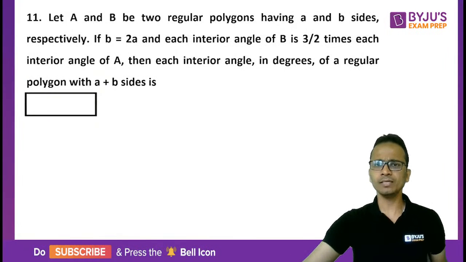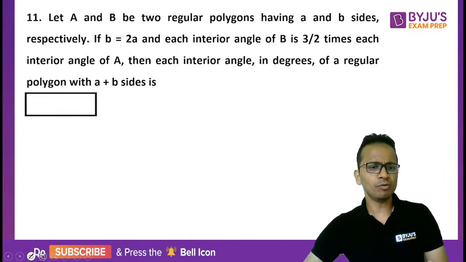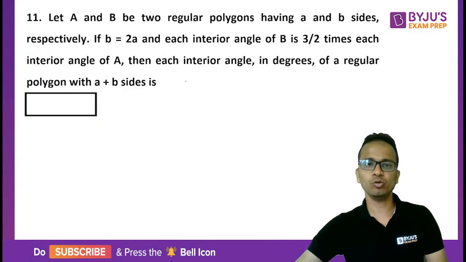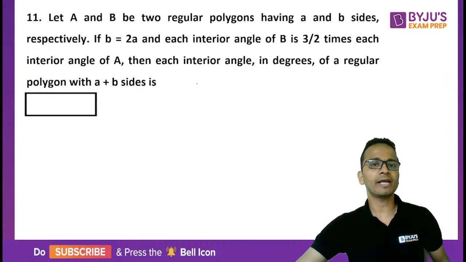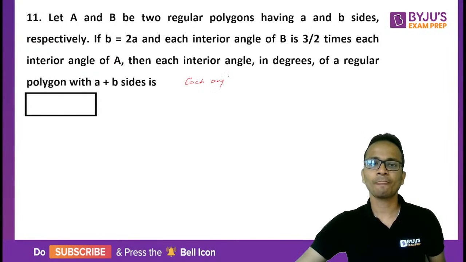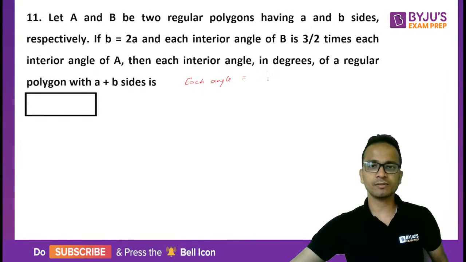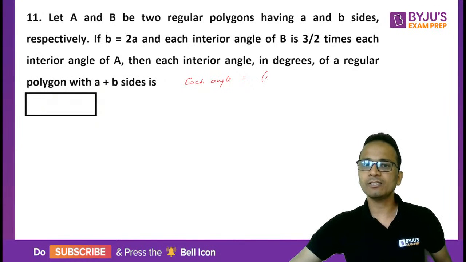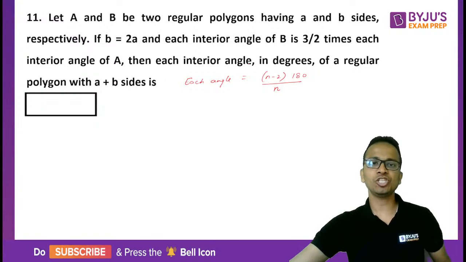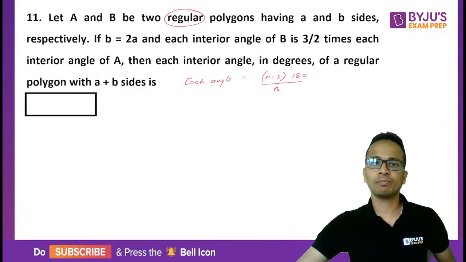Okay, now here a very simple formula for the measure of each interior angle in a regular polygon will be used. So each interior angle in a regular polygon having n sides, I'll write the formula. All of you must know it. The sum of all the angles is n minus 2 into 180 degrees. If I divide it by the number of angles or the number of sides, that will give you the measure of each interior angle in a regular polygon.